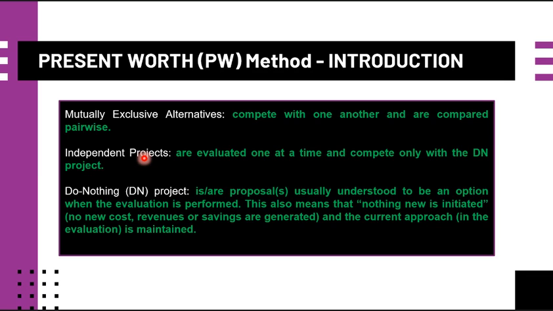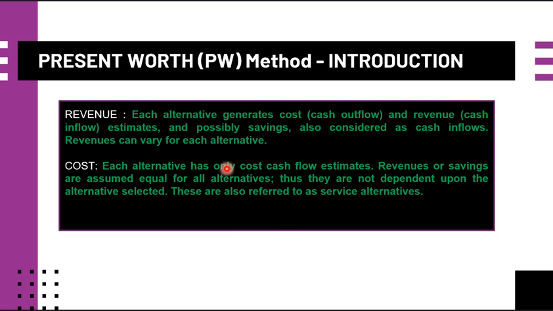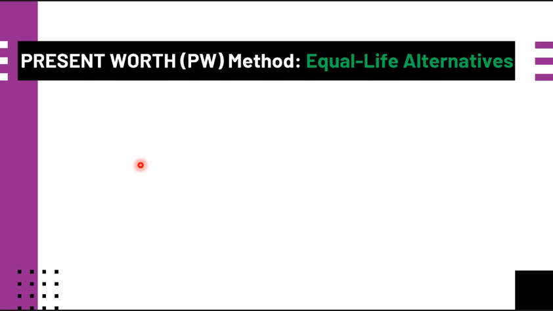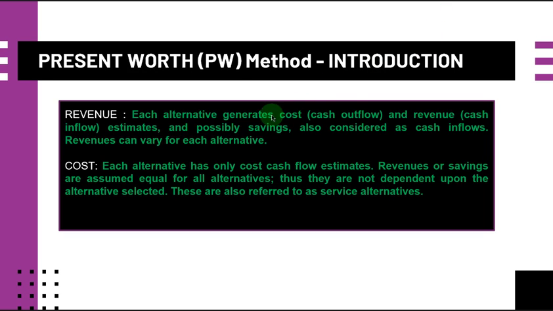Okay, so proceeding, we have now this revenue. So for revenue, each alternative generates cost, which is the cash outflow, and revenue, which is the cash inflow, estimates, and possibly savings, also considered as cash inflows.